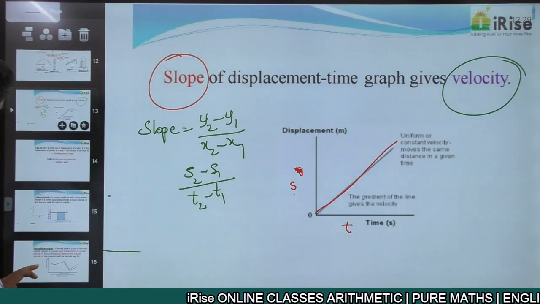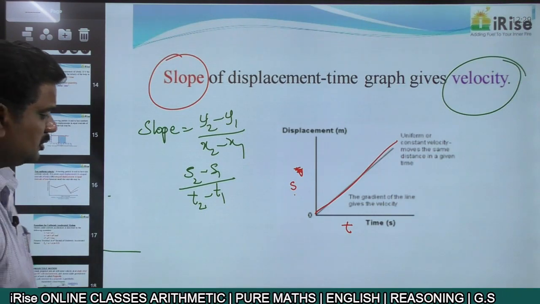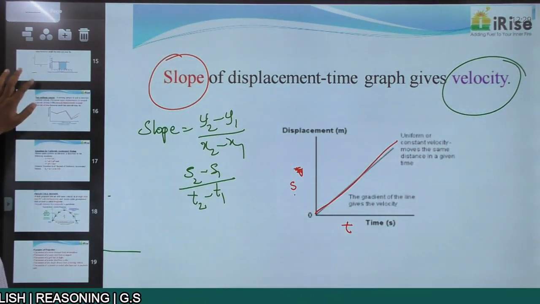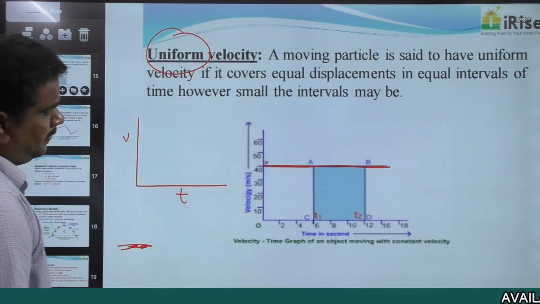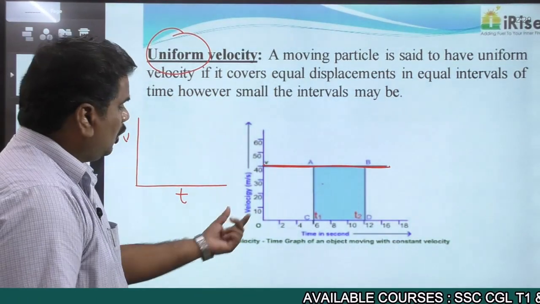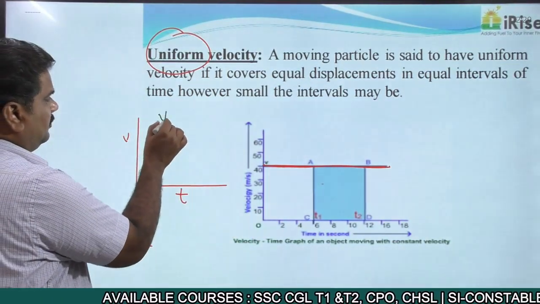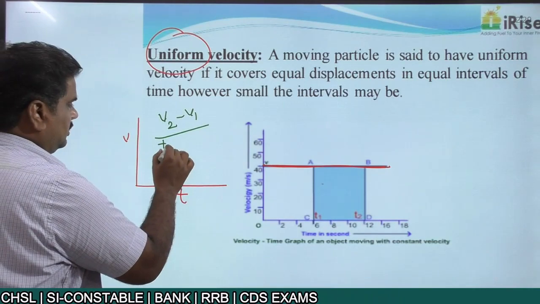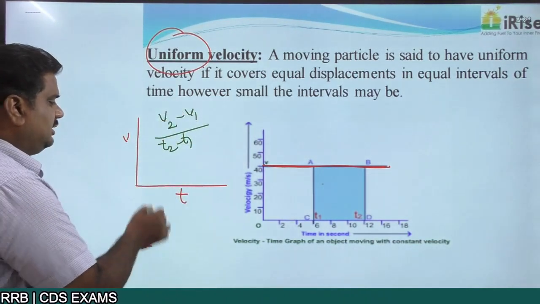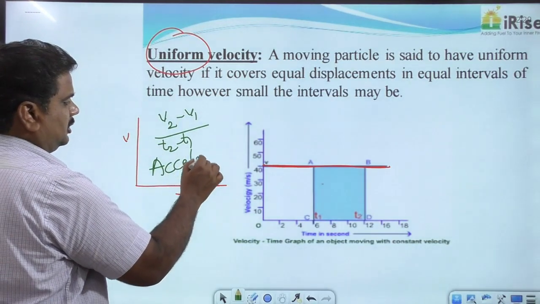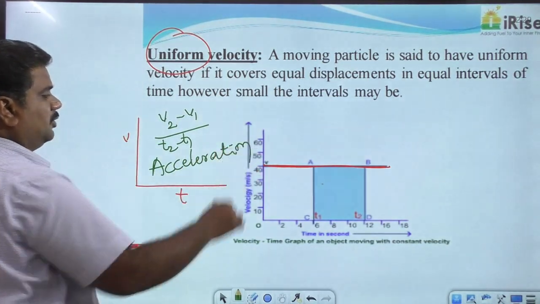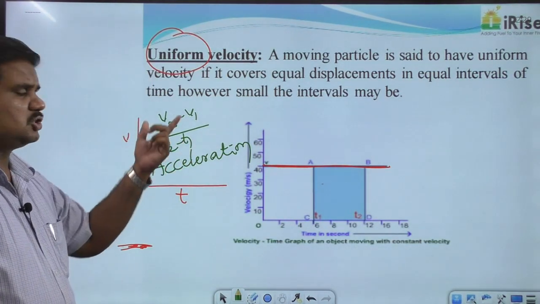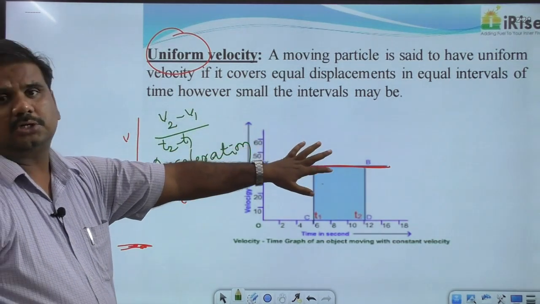At the same time, you're talking about one more thing, the slope of the velocity-time graph. In this particular case, on the y-axis we have velocities, v2 minus v1. On the x-axis, we have T2 minus T1. The ratio of velocity and time will give you acceleration, right? So the slope of the velocity-time graph will give you acceleration, and the slope of the displacement-time graph will give you velocity, right?